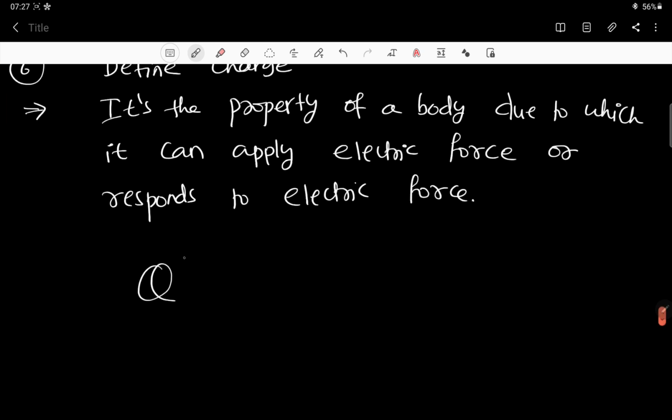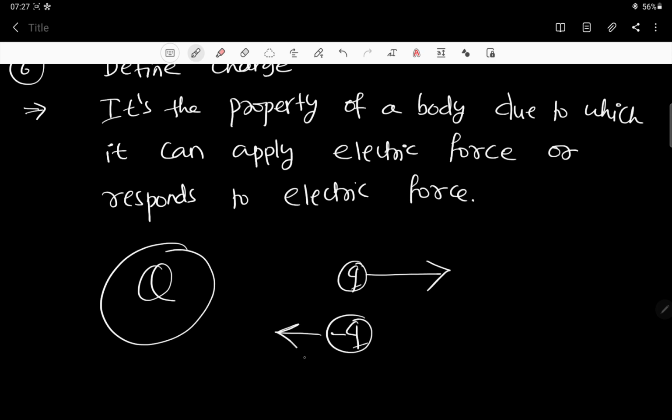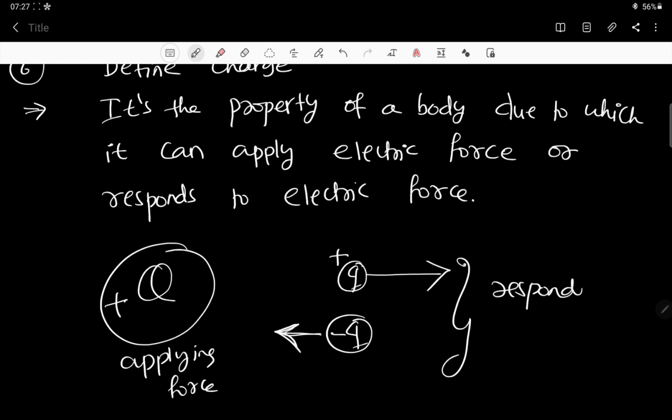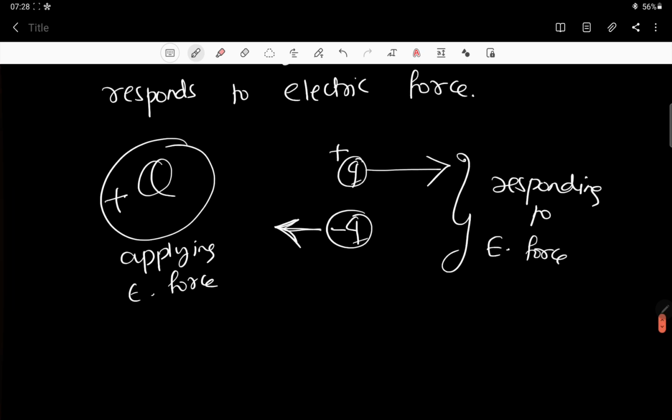For example, if a charge is very big and any small charge comes, this bigger charge will repel this, or if any small charge minus q comes it will attract, because this is positive charge and this is also positive means it will repel, and this is positive and this is negative means this will attract. So this big charge is applying force, correct, and these small charges are responding to force. Responding to which force? Electric force, and this is also applying electric force only. Okay, so that's quite simple.